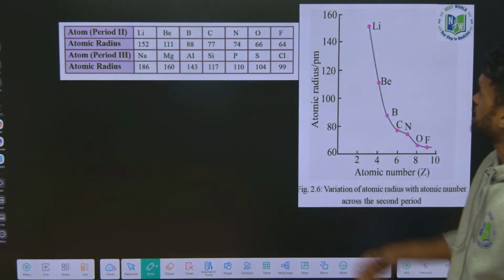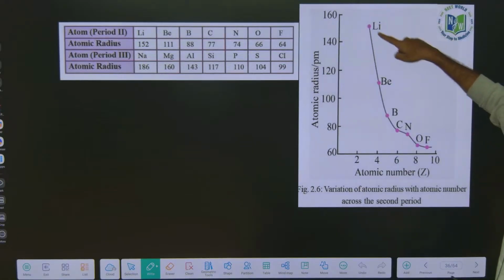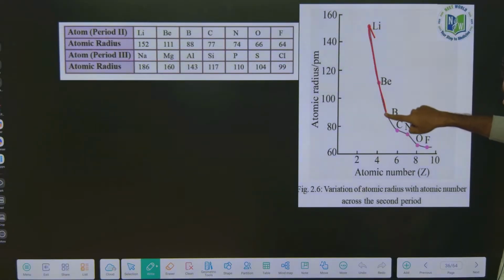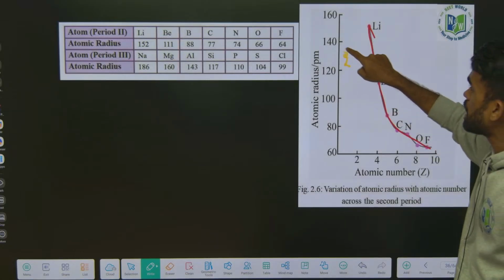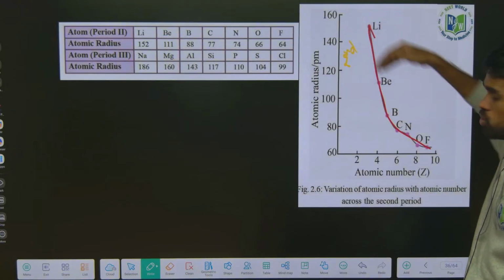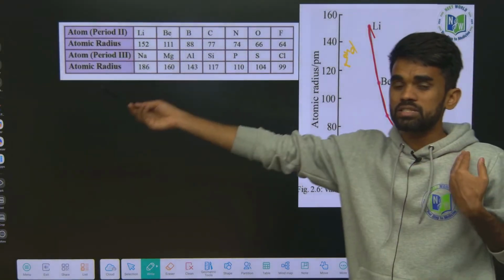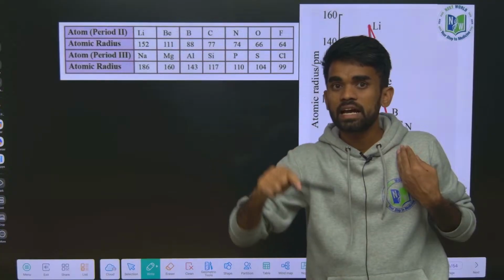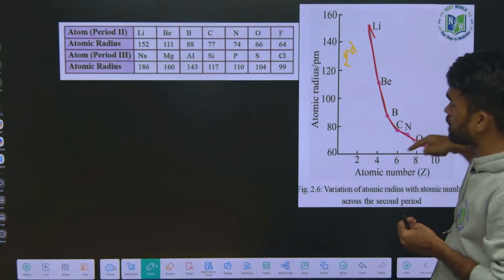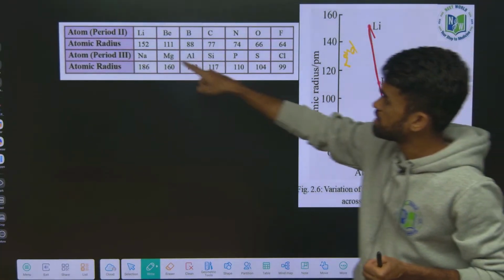Now look at this graphical representation also. See, lithium, beryllium, boron, carbon, oxygen. These are elements of the same period, the second period. Now what is happening from lithium to fluorine, from S block to P block? From S to P, the size is getting decreased. This is the graph, and this is the data we have.